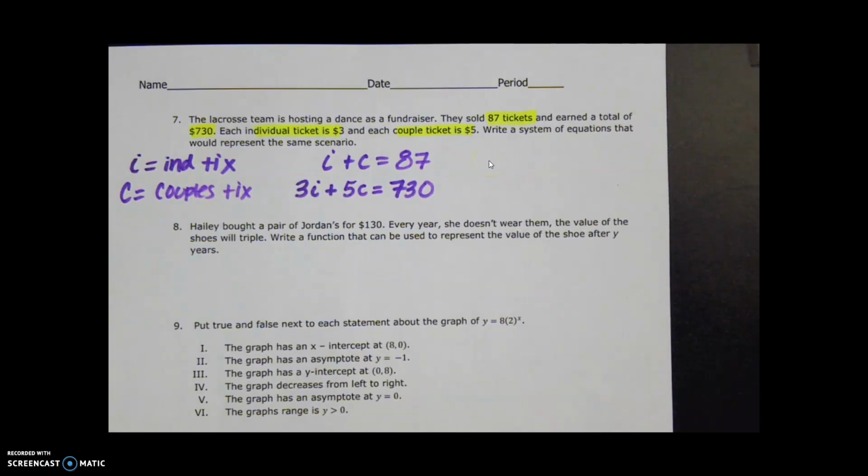So we've got a total of 87 tickets, so the individuals plus the couples have to add up to 87. The cost, $3 per individual, $5 for the couples, has to total $730. There's your two equations.